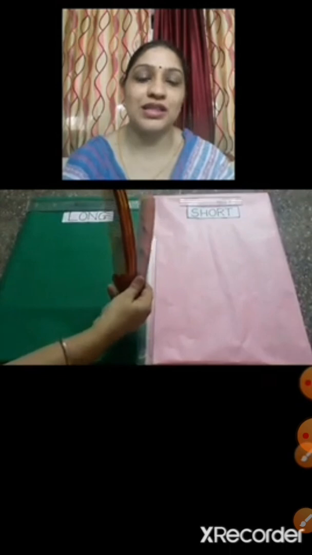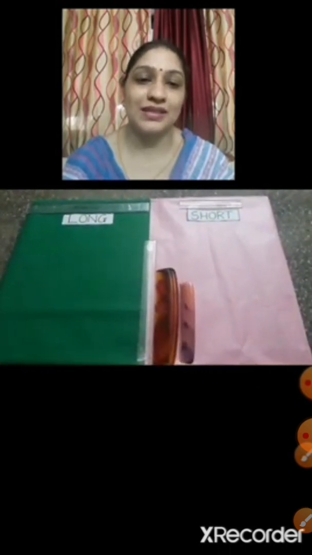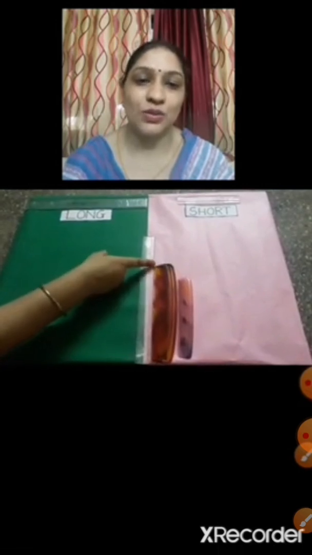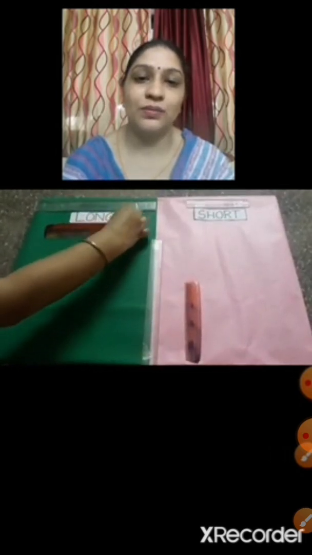See, what are these? Combs. Now we are going to put the combs like this. See children, this comb is long. And this comb is short. Long comb, short comb.